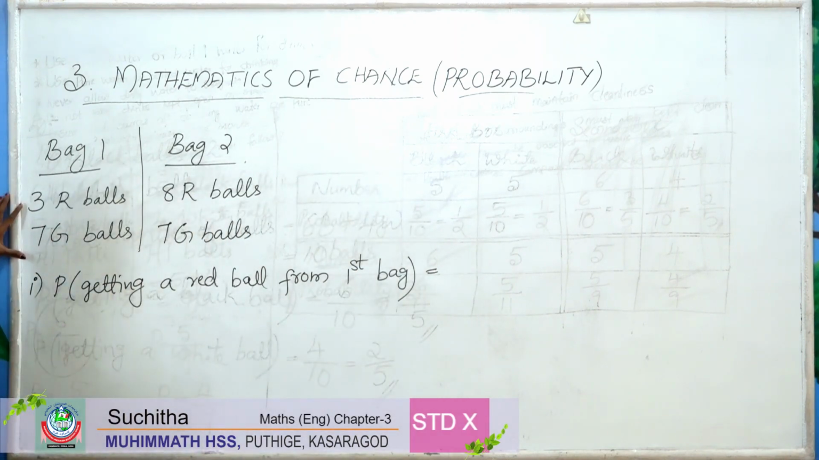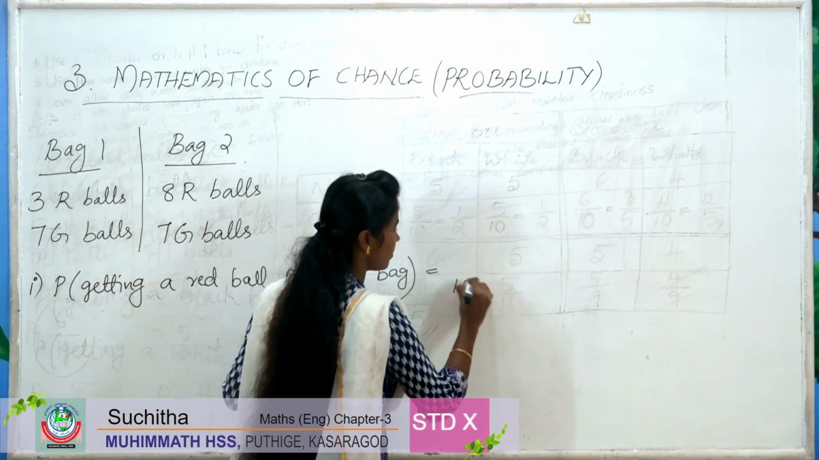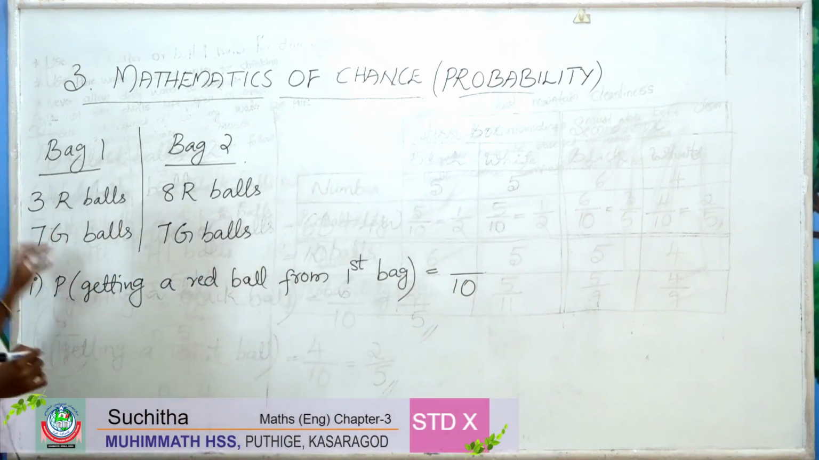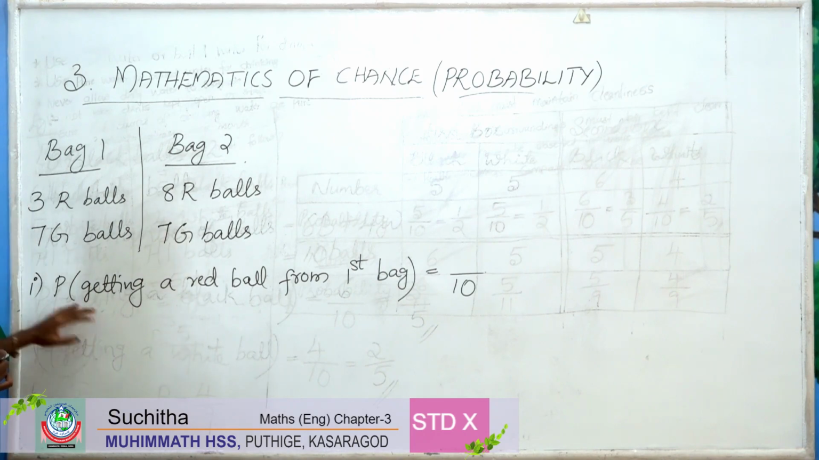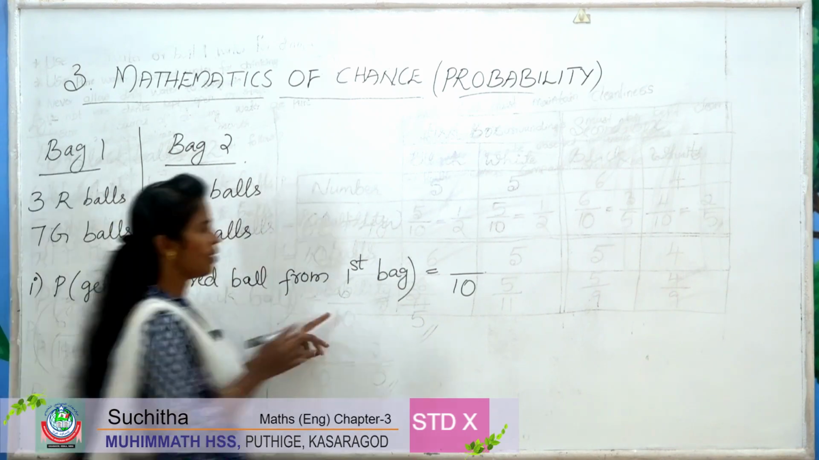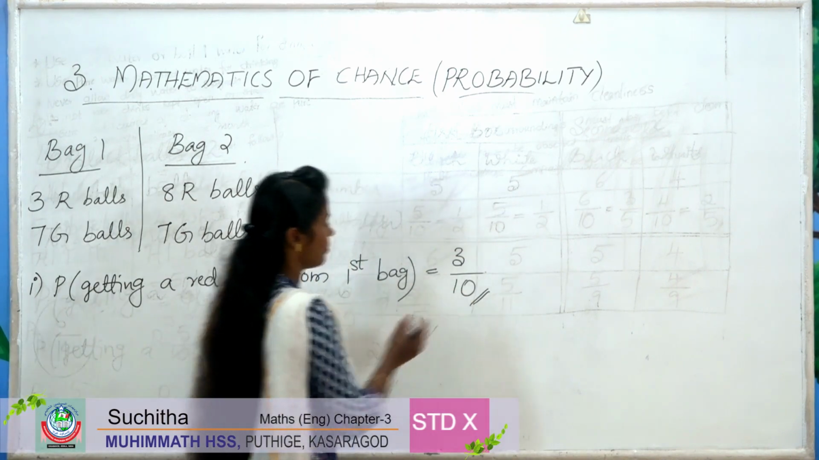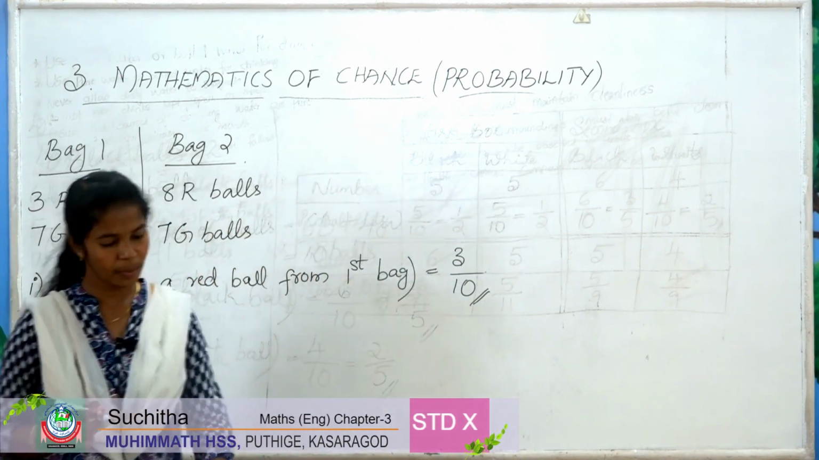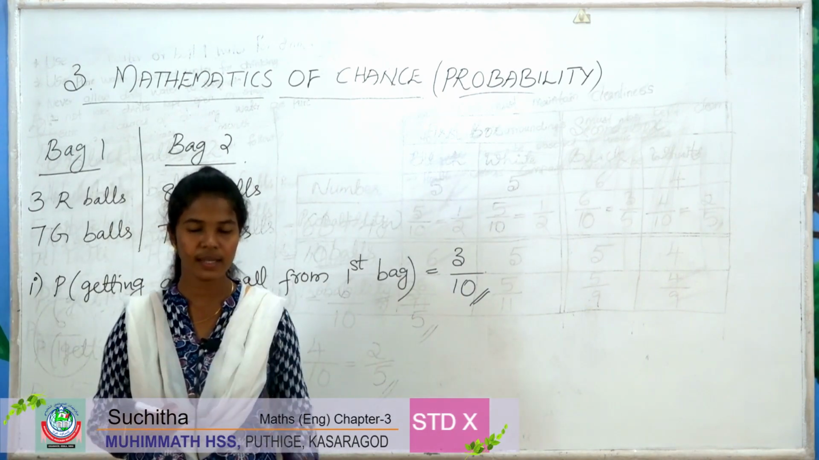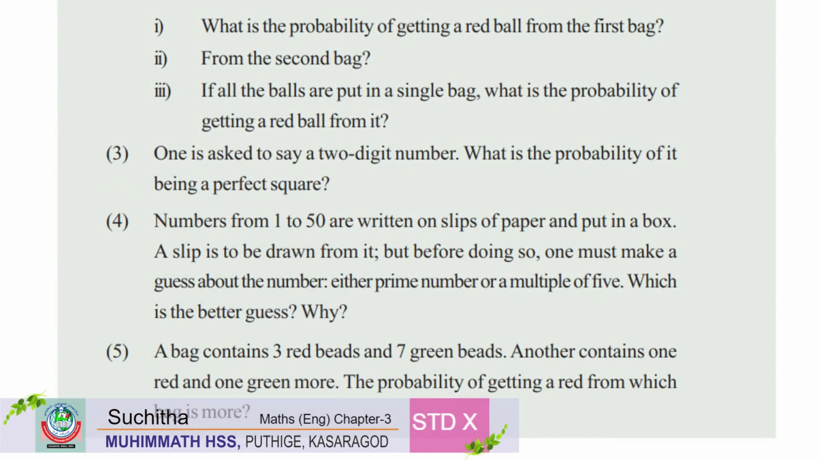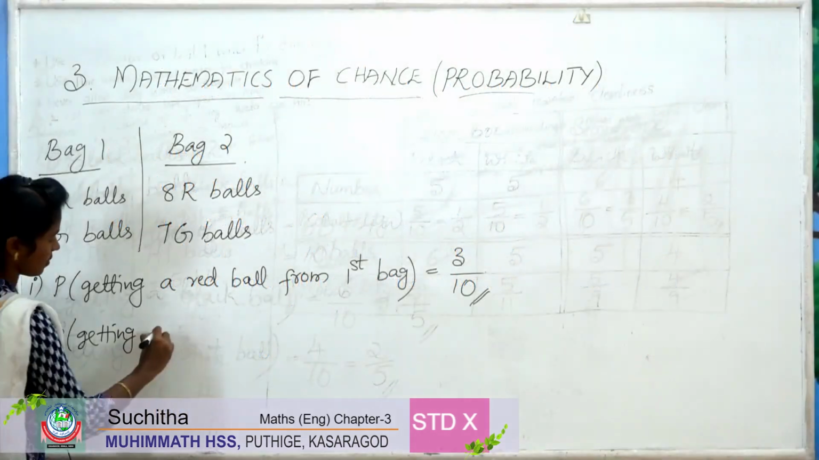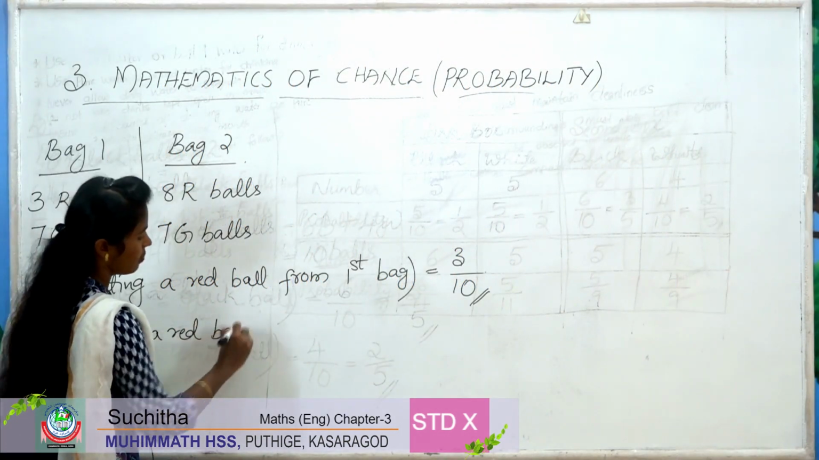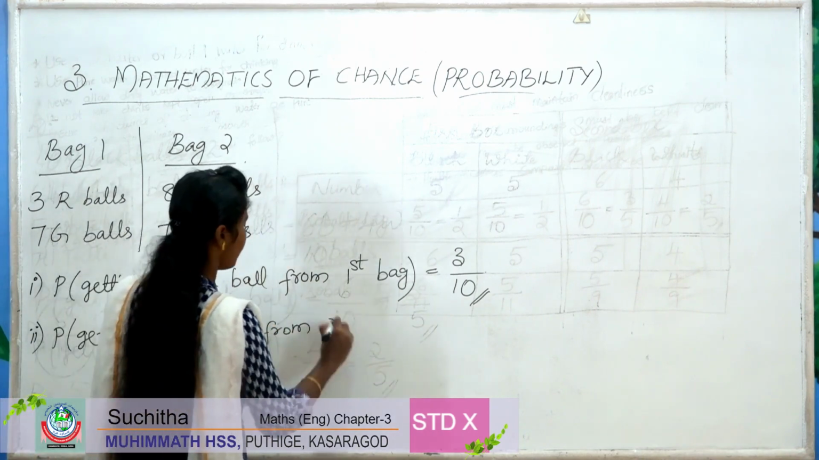In the first bag, how many balls are there? 7 plus 3. There are 10 balls. So out of 10, 3 balls are red. So probability of getting a red ball from first bag is 3 by 10. Next question, what is the probability of getting a red ball from the second bag? Probability of getting a red ball from second bag.